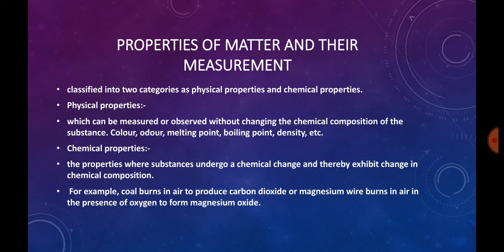Coming to the chemical properties, there will be a change, that is, when one form is changed to another form where the substance undergoes chemical changes. That is a chemical property. For example, coal burns in the presence of air to produce a gas called carbon dioxide. Magnesium ribbon burns in the presence of oxygen to form magnesium oxide: Mg plus O2 gives MgO. So there is a chemical change taking place in this example, and that is the chemical property.